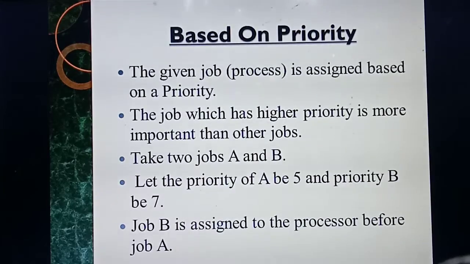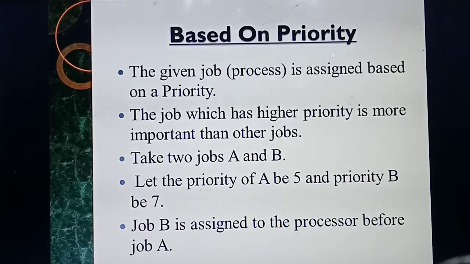Understood? The next one is based on priority, the last algorithm. Here you are giving each and every process some priority. For example, with 5 processes, for process P1 you give some priority number, P2 some priority number, P5 some priority number, likewise each and every job gets a priority number.